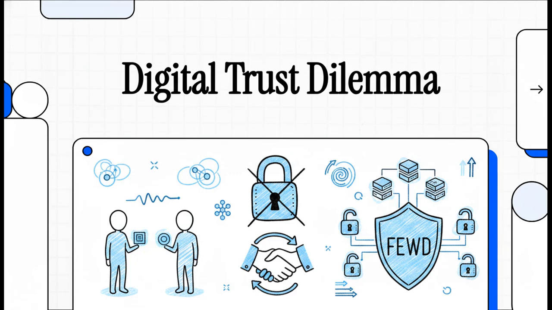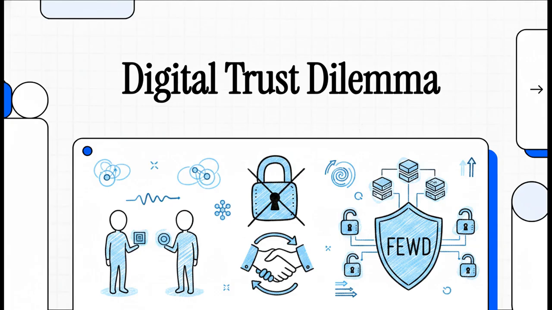Okay, today we are tackling one of the most fundamental, high-stakes problems in computer science and digital security. I'm talking about the digital trust dilemma. Imagine you need to exchange highly sensitive, incredibly valuable digital items with someone you absolutely do not trust. How do you guarantee a fair swap without either of you getting ripped off?